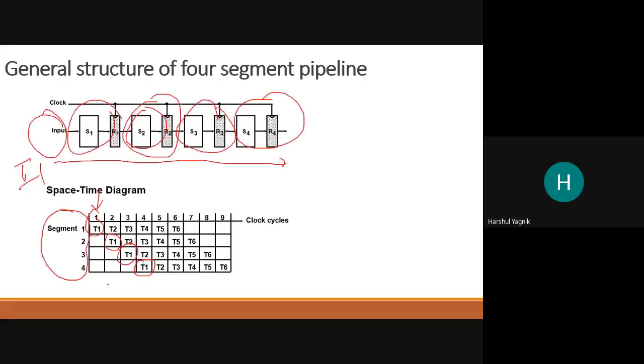Now this is the normal operation which would have occurred if there were no pipelining. Task 1 done by segment 1. Task 1 over here, what do we mean by it? There is one operand, data on which the task is done. One total task is given, and that task is segmented in S1, S2, S3, S4.